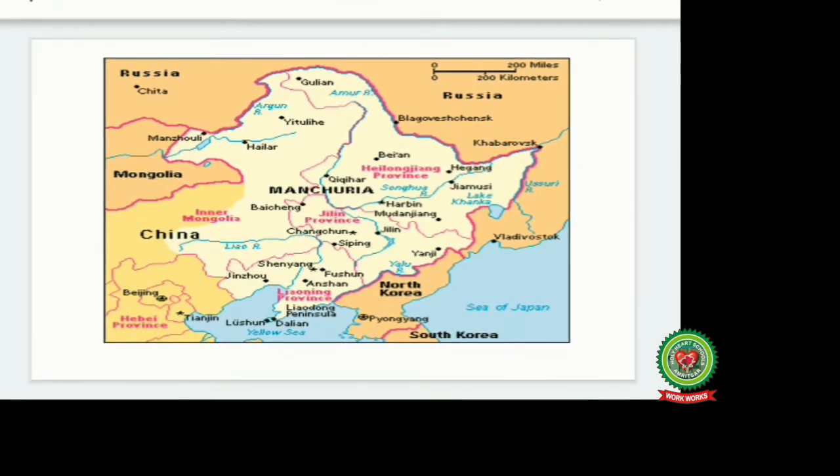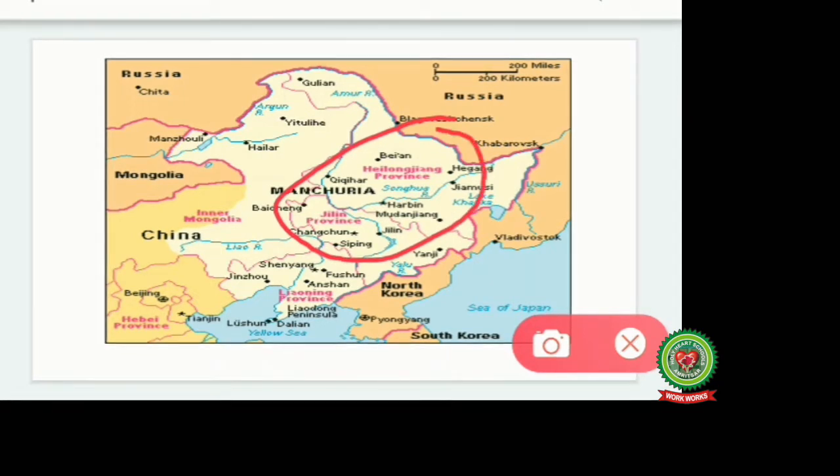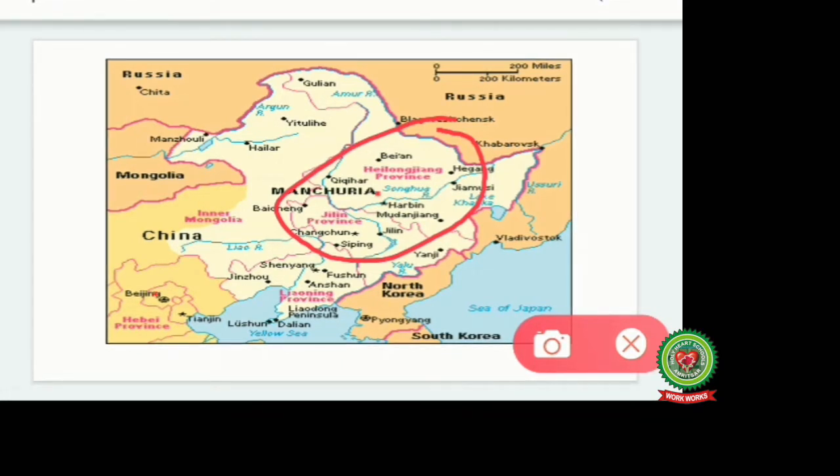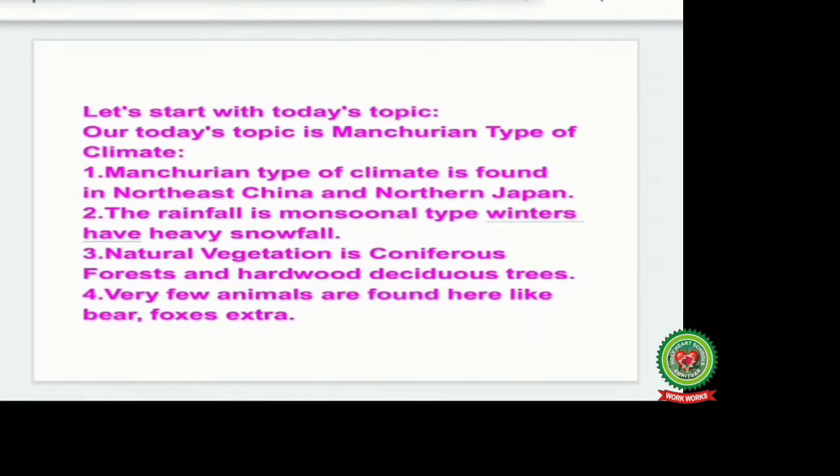Now children, this is the map of Asia. I am just showing you where Manchurian type of climate is found. This is Manchuria, and over here we get the Manchurian type of climate. So Manchurian type of climate is found in the north of China and some parts of Japan, mainly the Hokkaido Islands. I'll show you later.